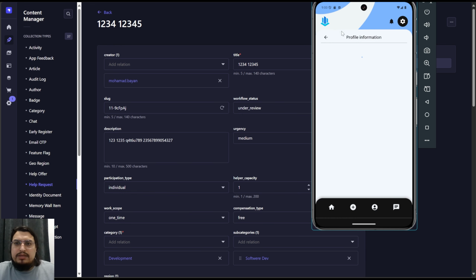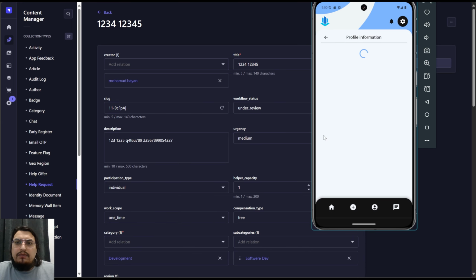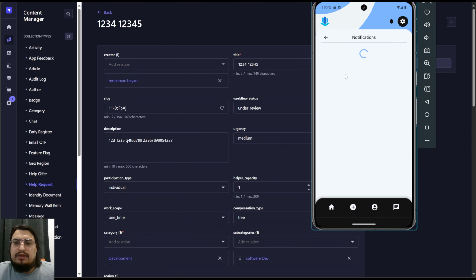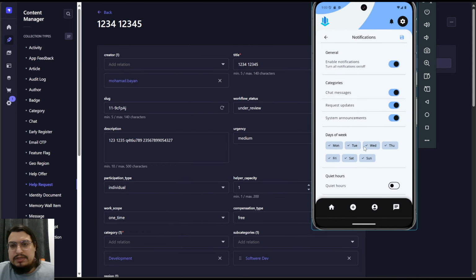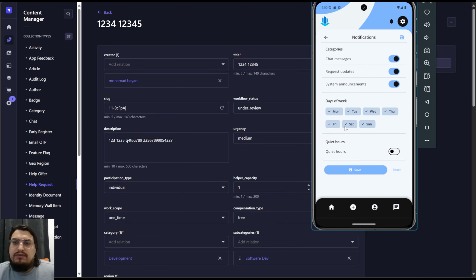And that's the setting part that I haven't really explained, like this current setting. If you go to profile information, you can see all your information here. You can update, change your preference back again, and do whatever. And if you go to notification setting, there's also notification setting that's really powerful, so specific and accurate that you can do whatever you need. Like chat messaging, you can disable and enable request update, system announcement. If I want to push notification through the app, like my own notification, like a new update or whatever, and you can specify the time and date.